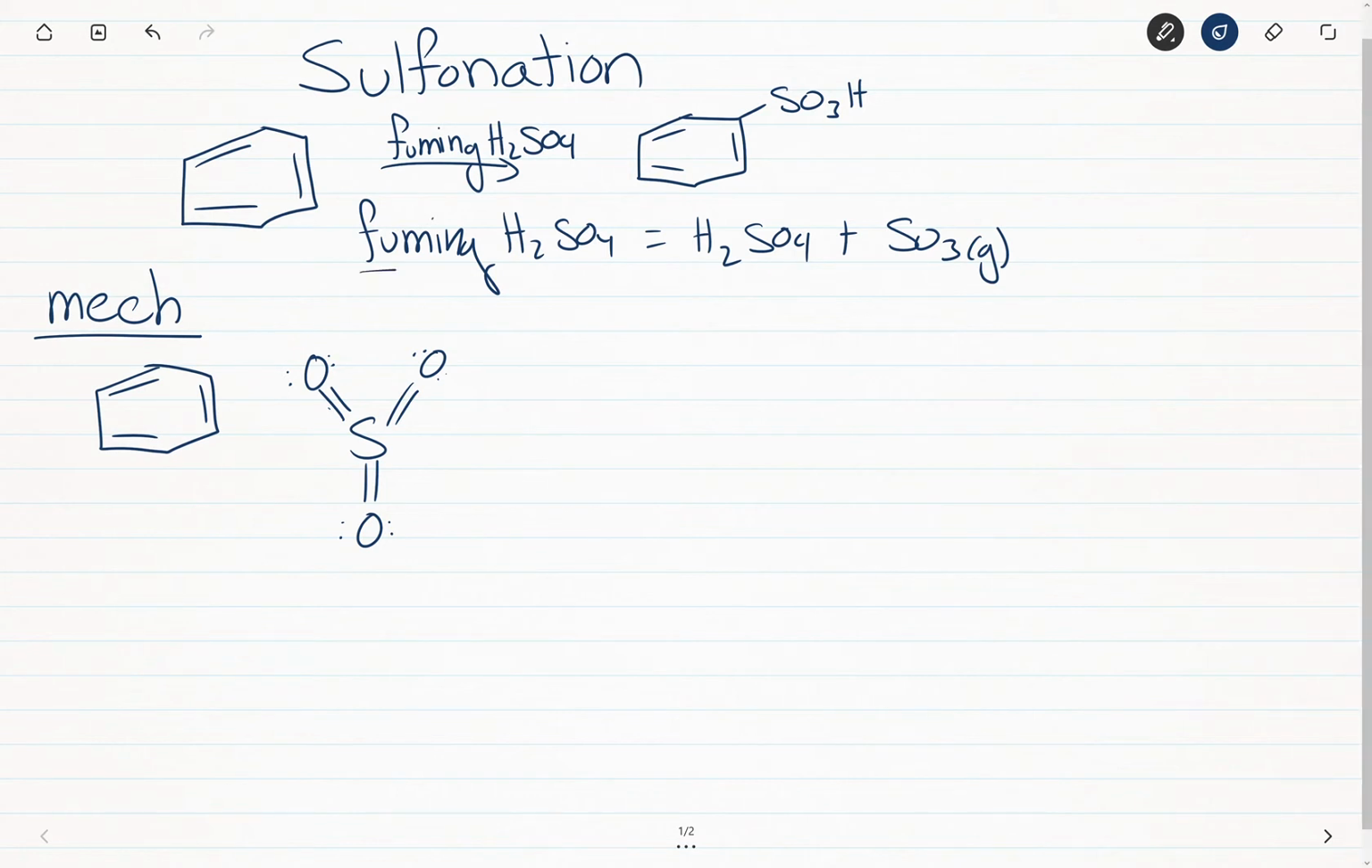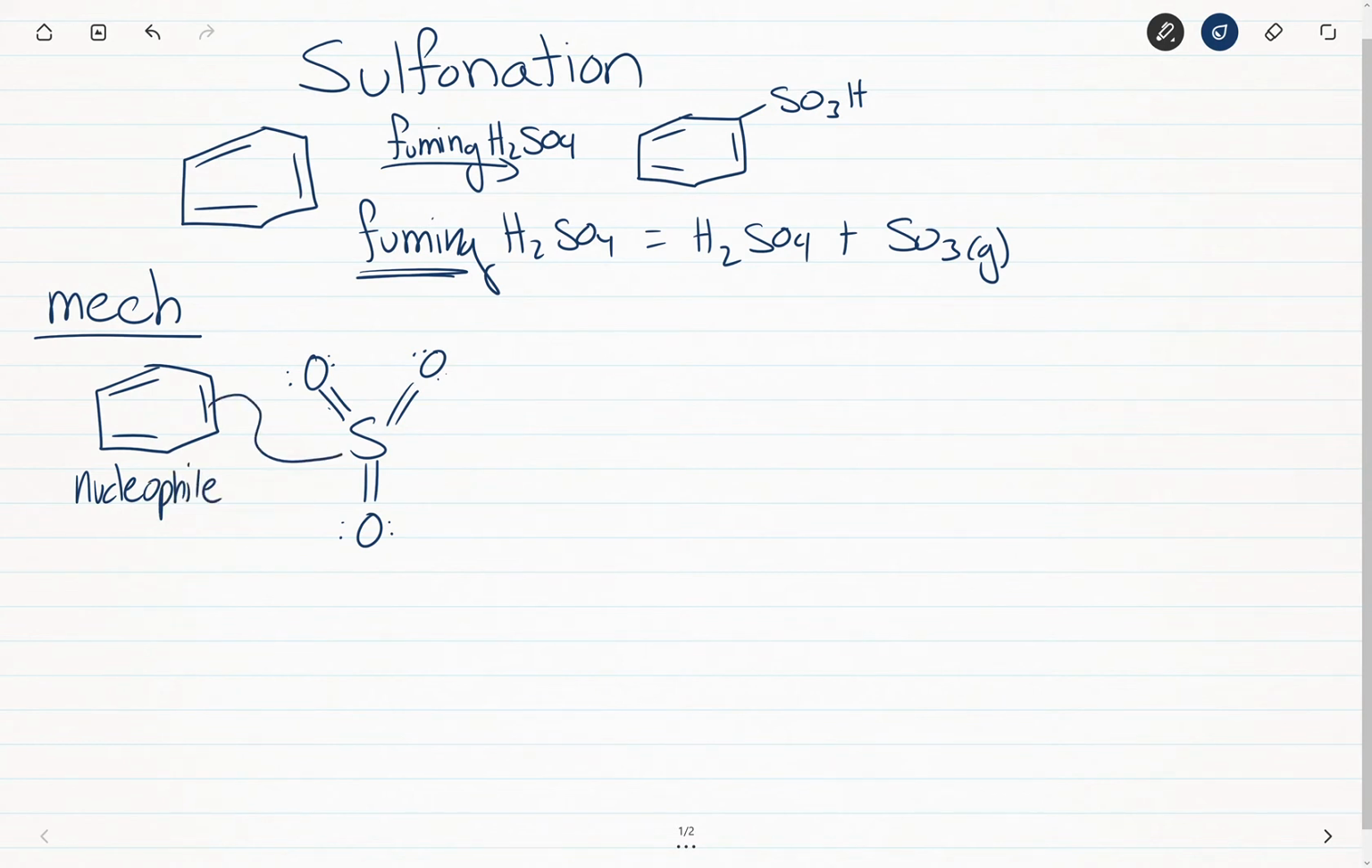You need to make sure the word fuming is there when you're writing in your reagents, because if it's just regular sulfuric acid, it's not correct. The mechanism below, we're going to start. Again, benzene is the nucleophile in all of these EAS reactions. Benzene is always the nucleophile.